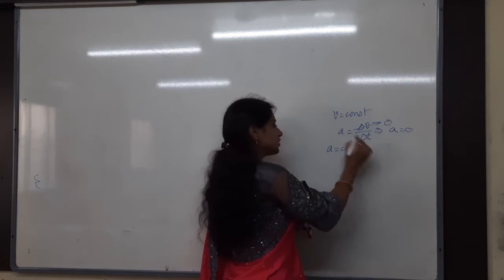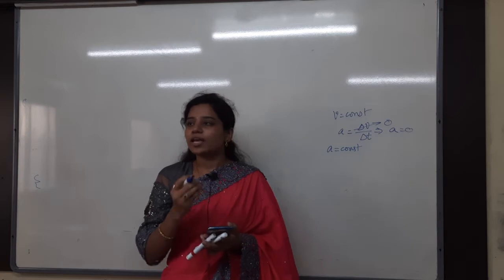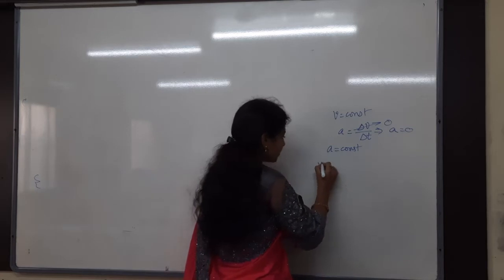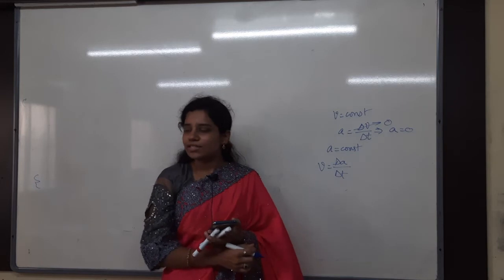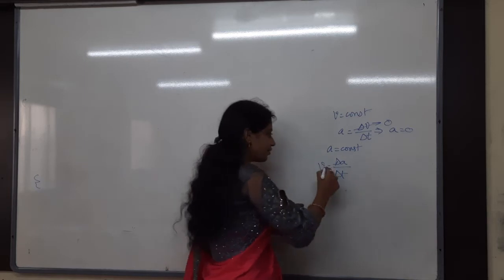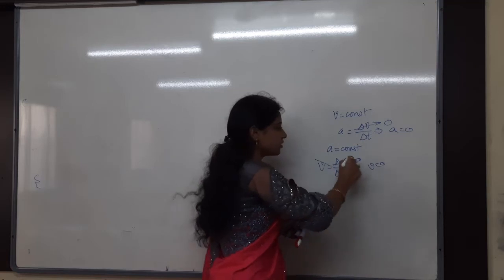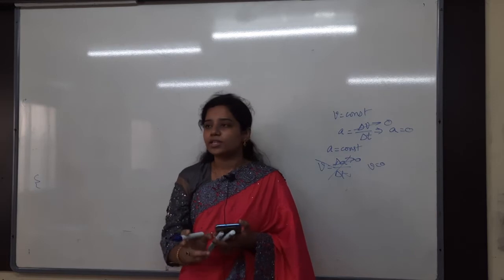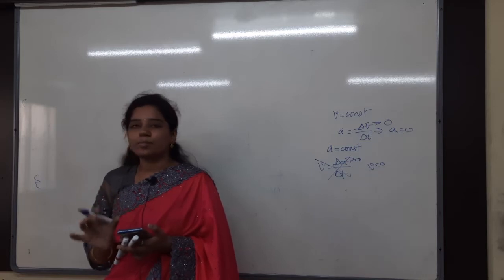But in this question, A is constant. I have said clearly that in almost all the problems we will discuss, acceleration is uniform, only constant acceleration. Is there any formula like V equals delta A by delta T? Acceleration is velocity by time. Now V is not 0, V is increasing, and that is why acceleration is there. But that acceleration is constant. The V-t graph has a constant slope. That is the meaning of uniform acceleration.